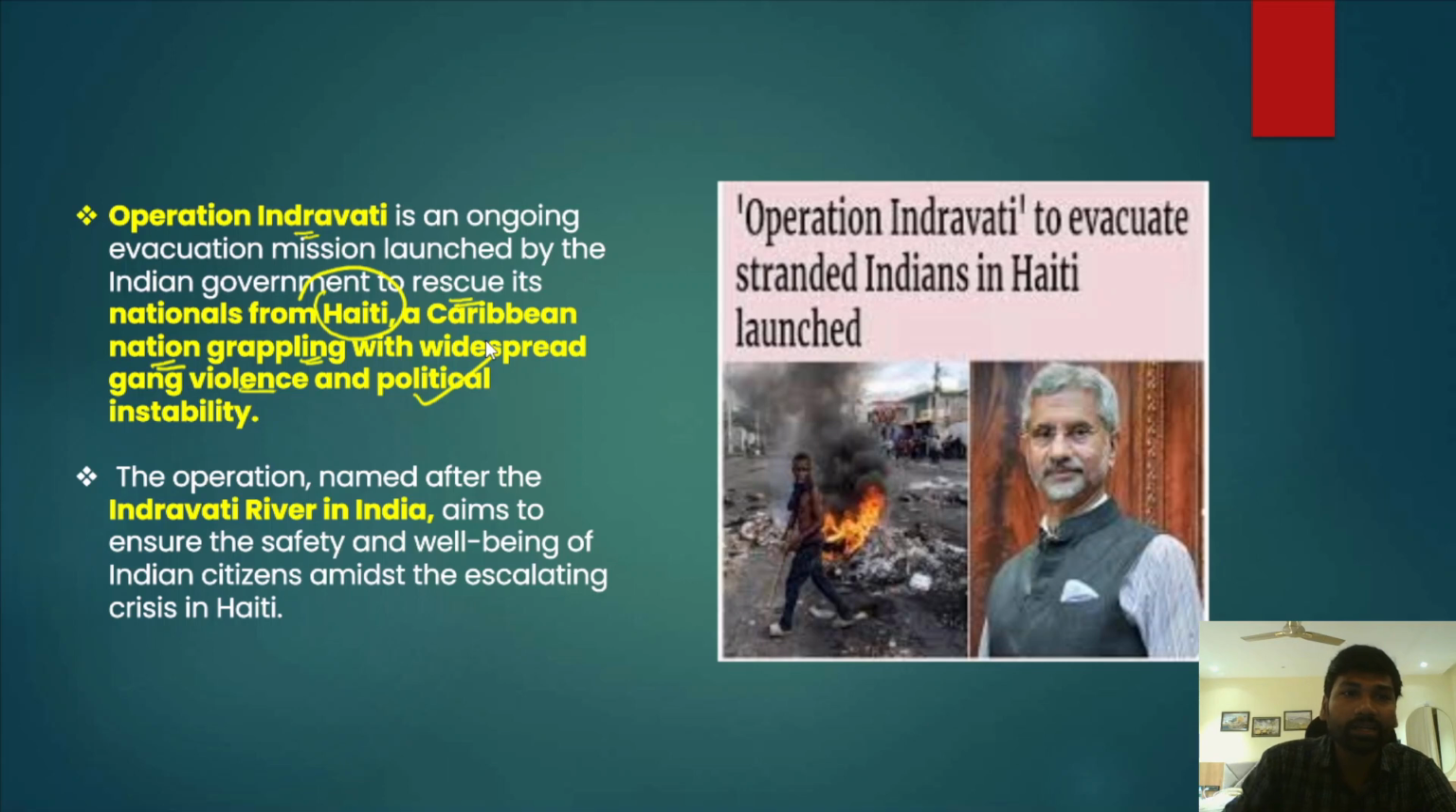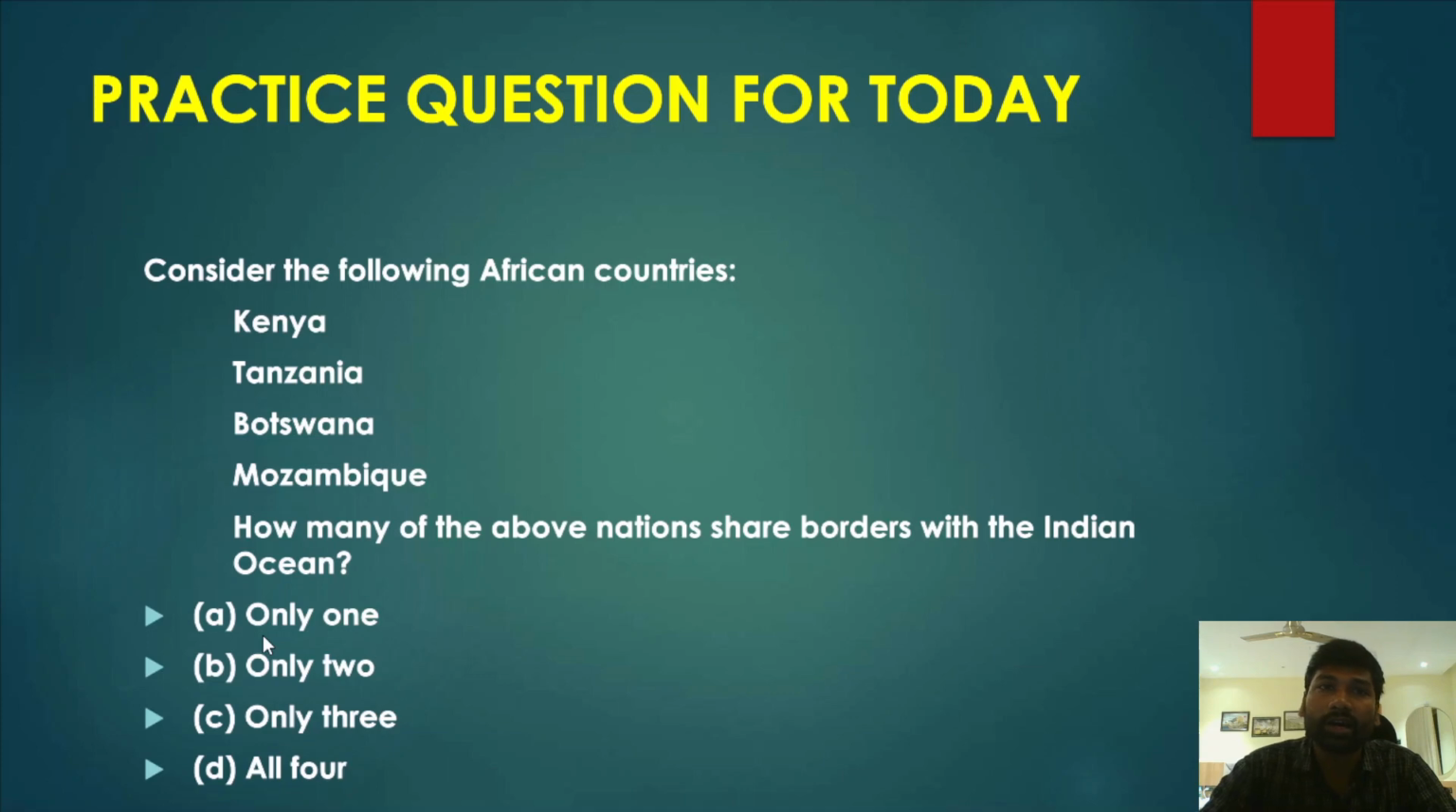The operation is named after a river called Indravati. The Indravati river is a tributary of the river Godavari. It also aims to ensure the safety and well-being of all Indians who are living in Haiti, and the evacuation of all the stranded Indian nationals from Haiti.